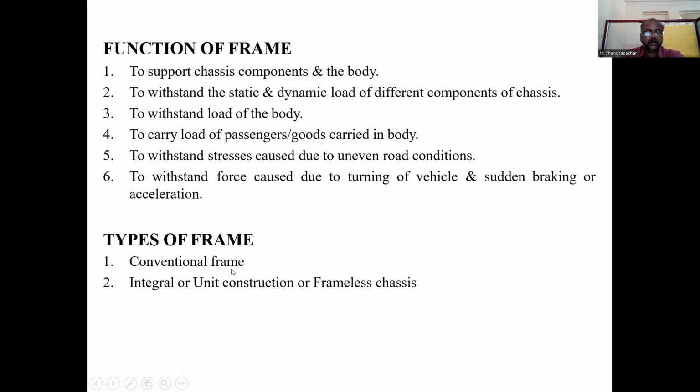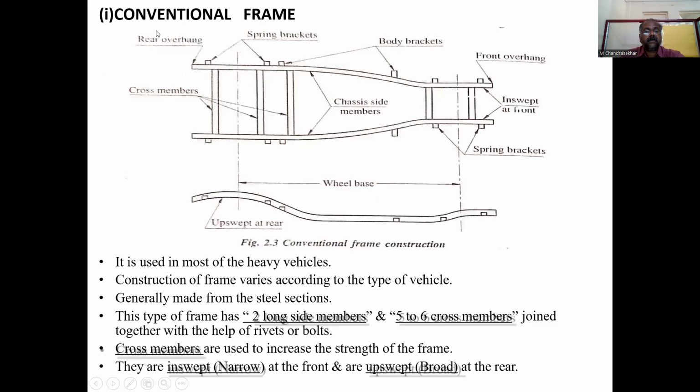We have the conventional frame. The second one is integral or unit construction, or frameless chassis. So coming to the conventional frame, this is the frame which is shown in this diagram. At the back end, that means at the rear axle, it is very wide, and coming to the front axle, it becomes very narrow. You can see the change of shape here, like a convergent shape. At the back end there is no chance of rotation of the wheels, and it will carry more load of the vehicle.